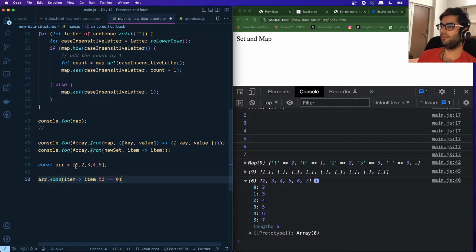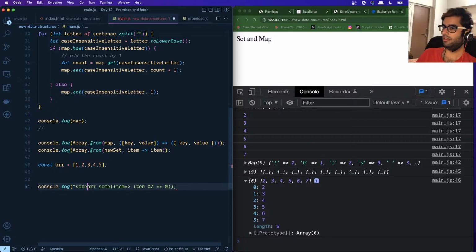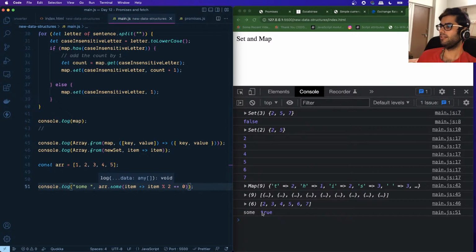If even one of these values is even, this will give us true as the result. Okay, so let's log this to the console, and we'll just say some. Okay, and you can see that some of them are even, right? So 2 and 4 are even, right?